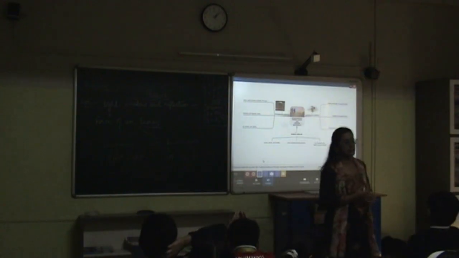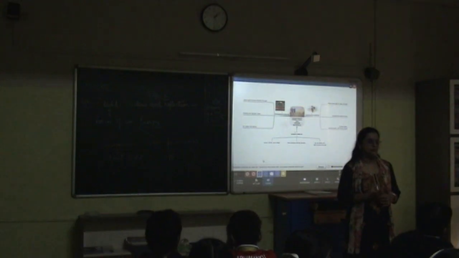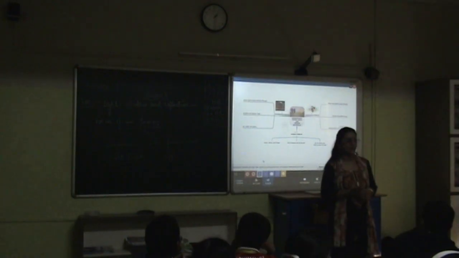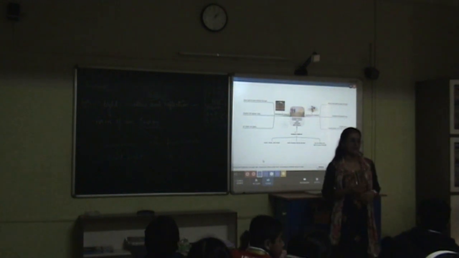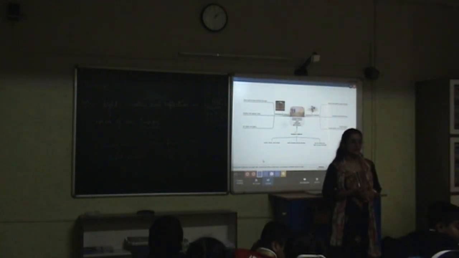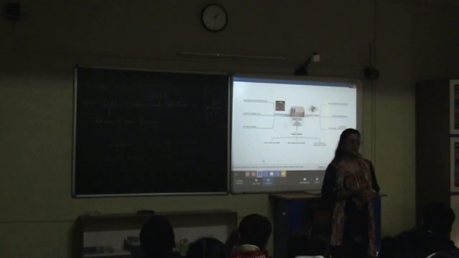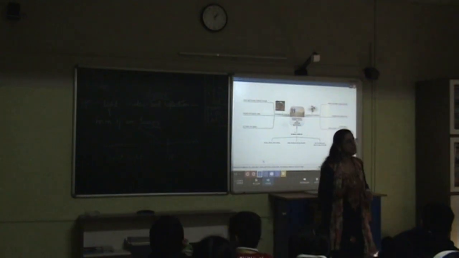Ma'am, some of the objects allow light to pass through them, like transparent objects, and some allow a bit of light to pass. A bit. So what are those? Translucent. But I didn't ask about translucent. I'm asking about transparent and opaque. Ma'am, some objects do not allow light to pass through them. That's why we cannot see the things on the other side, like a wooden box. Behind it, suppose there's a doll, we can't see it because the box doesn't allow light to pass through.